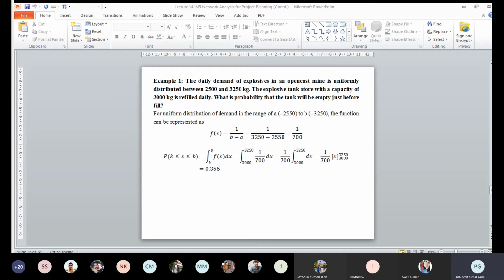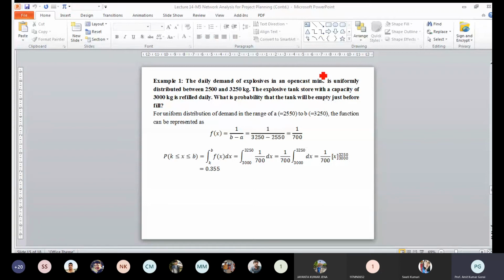That information we require whenever we have to do probability distributions: either from the data you can determine what type of distribution function it follows, or if I am giving you a problem to determine the probability, I have to tell you what type of distribution function it is. Now it is given that it is a uniform distribution function. Uniform distribution means the probability is constant in between this range, 2500 and 3250. So your demand on a particular day always lies in the range of 2500 and 3250.